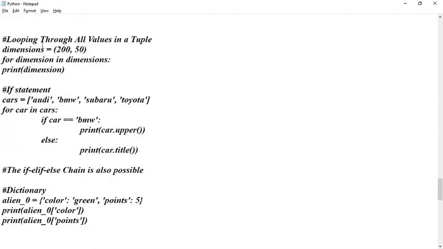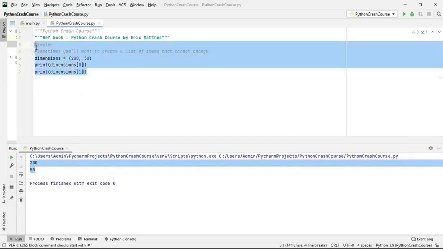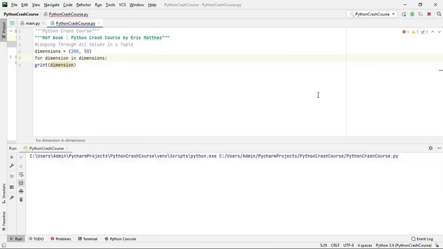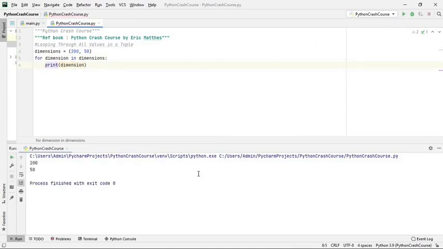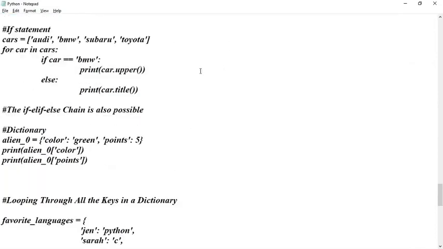Okay, looping through the tuple is also possible. Only thing is that you have to write a for loop here. Looping through the tuple dimensions, it will print all values. Okay, the print statement is wrong, I guess. Okay, now it will print. So indentation gives a lot of errors.